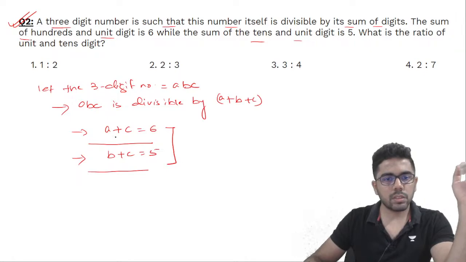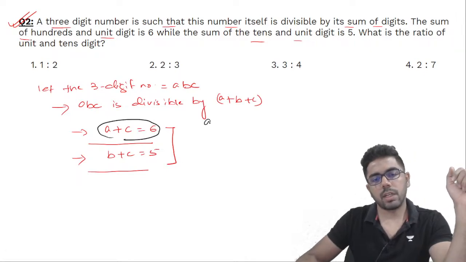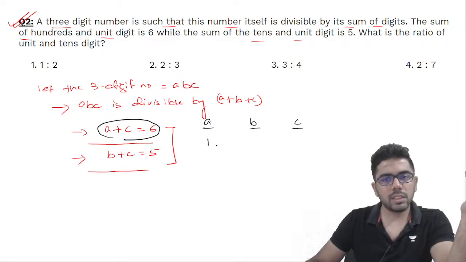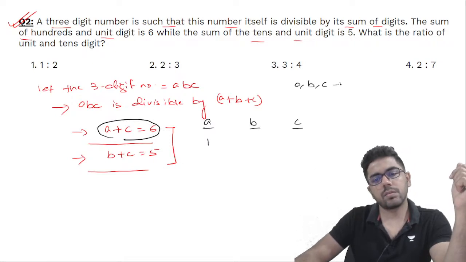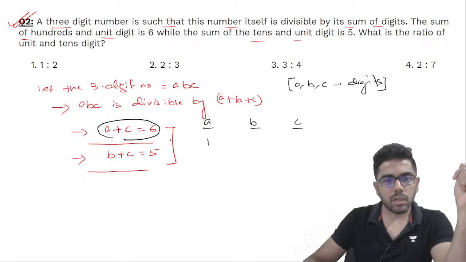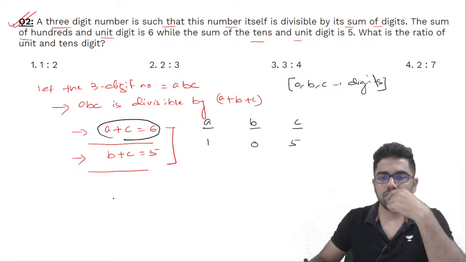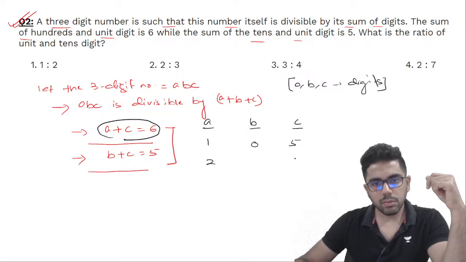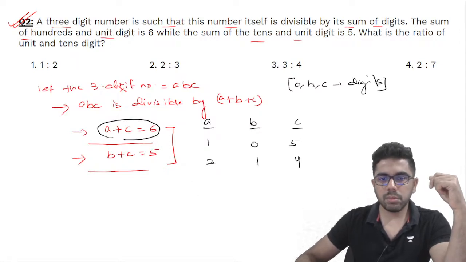You pick any one relation. Suppose I am taking this one. I have A, B and C. A, B, C are digits essentially. So if you take A as 1, A plus C is 6, so C has to be 5. And B plus C is 5, so B has to be 0. If A is 2, then C is 4. And if C is 4, B is 1. क्योंकि B plus C भी 5 है.